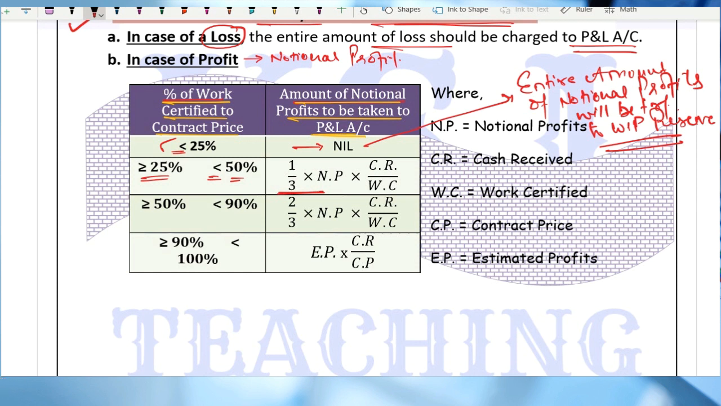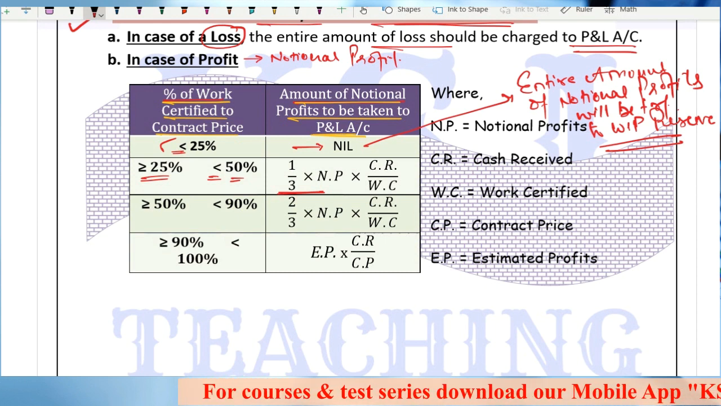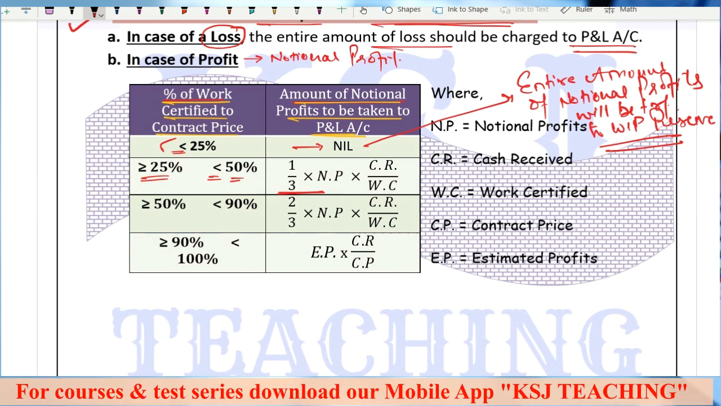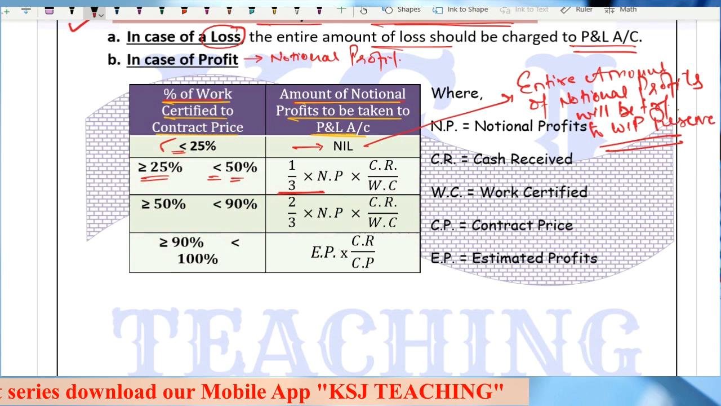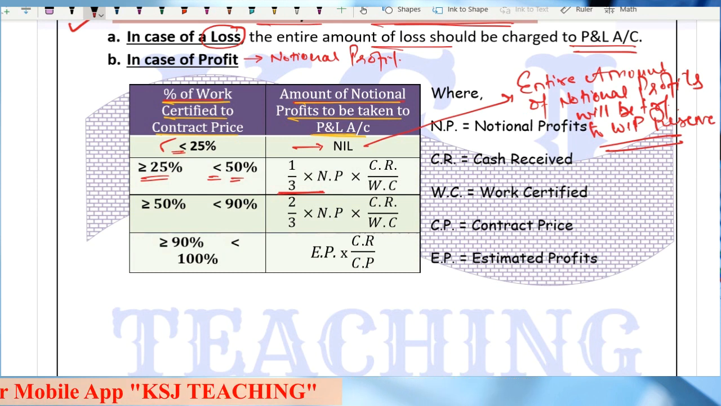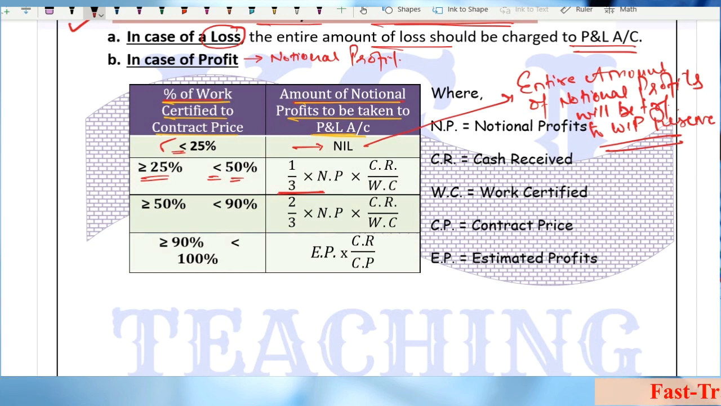What is the amount to be transferred? Because some part of this work has been done. It is more than 25%, but still less than 50%. It is now in the significant category, but on the lower side, right? So he says, I'll pay you something. What? 1/3 of the notional profit will be transferred to P&L.